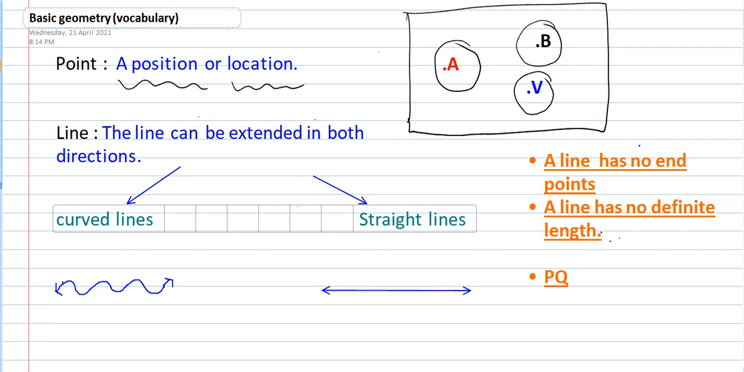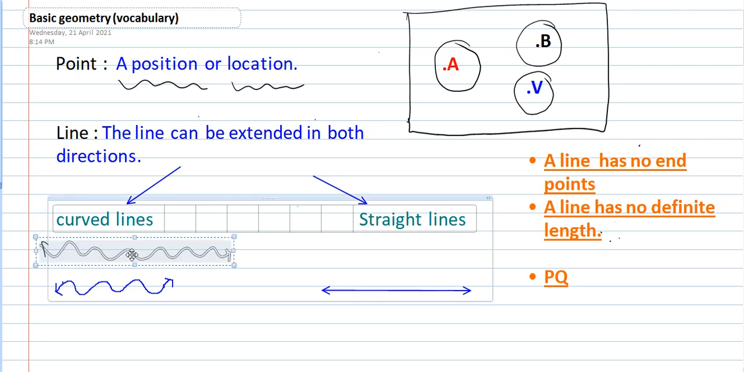What is a line? The line can be extended in both the directions, and it is of two types. One is curved line and another one is straight line. So curved line is like this and it can be extended to both the sides, that is, we can stretch it and make it longer on both sides. So if we try extending it, we can extend this line.